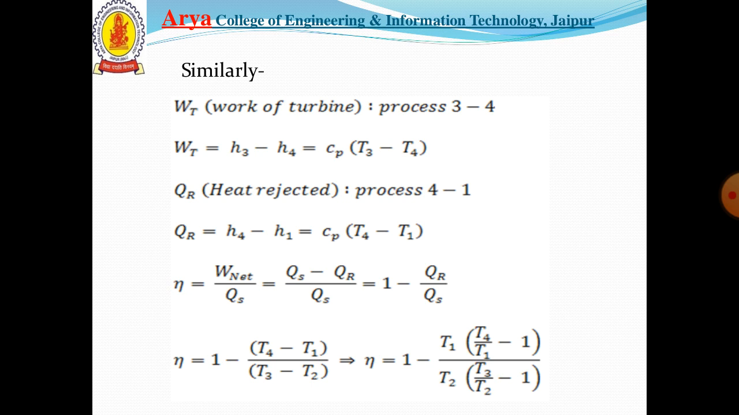Now the efficiency of the turbine can be obtained as the net work done upon heat supplied. Net work done is heat supplied minus heat rejected, so efficiency equals 1 minus Qr upon Qs, and efficiency equals 1 minus (T4 minus T1) upon (T3 minus T2), that is equal to 1 minus T1 (T4 upon T1 minus 1) upon T2 (T3 upon T2 minus 1).